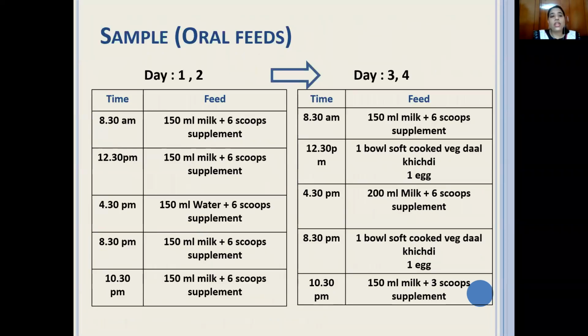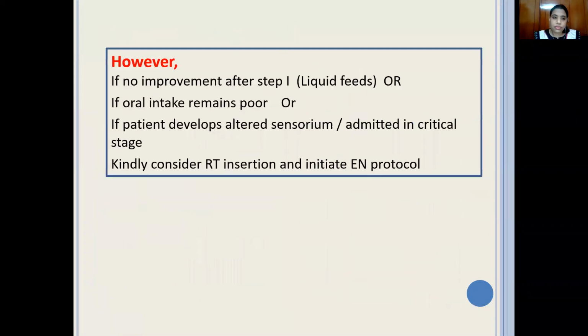So, as you can see here, day 1, day 2, begin with 8:30, 12:30. So give 5 feeds with milk or water with supplement. Then as the patient improves, replace 2 meals with a very softly cooked khichdi. They can gulp it easily, finish in around 10-15 minutes, but give the rest of the feeds as liquid so they get nutrition, they are less fatigued and they improve.